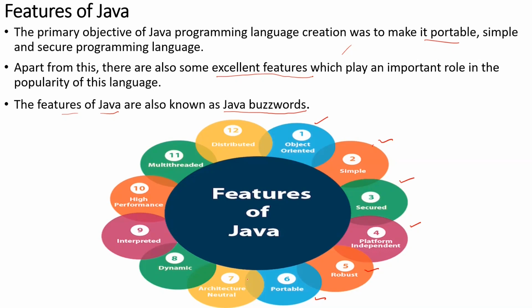Java is also known as distributed because it facilitates users to create distributed applications in Java. We're going to use the concept of RMI, remote method invocation, for creating distributed applications. Okay. Next is multi-threaded. Let's learn. Distributed is done. Now multi-threaded.